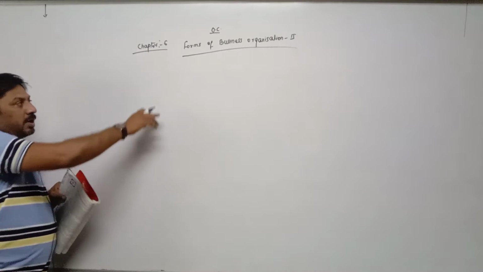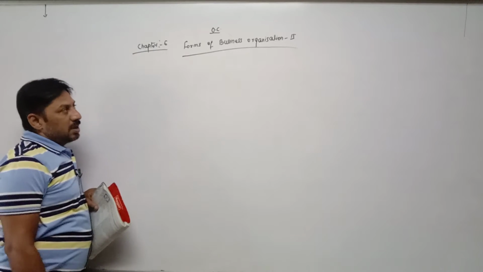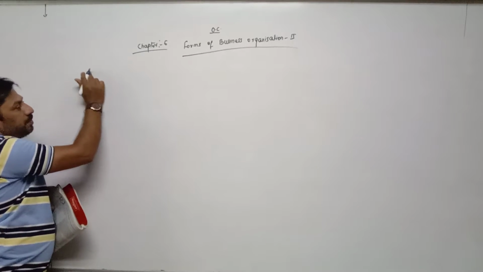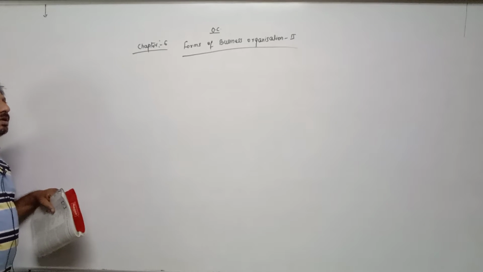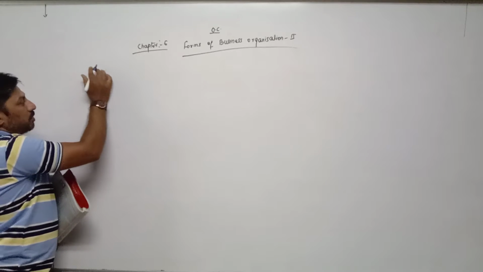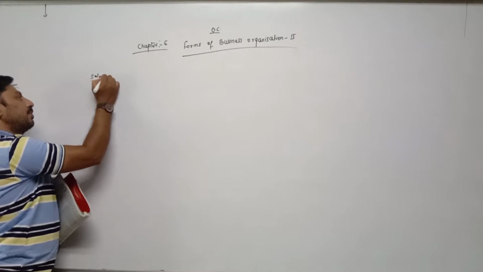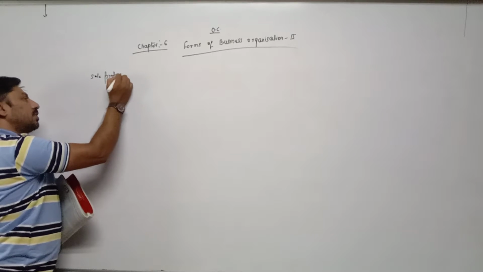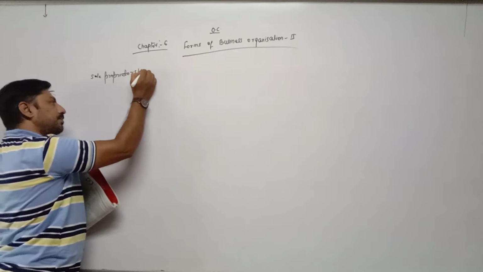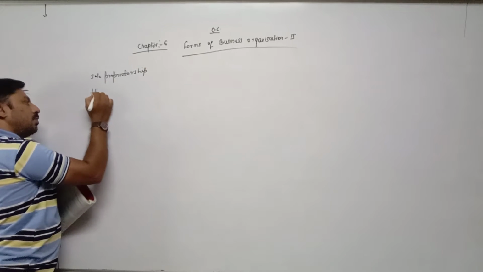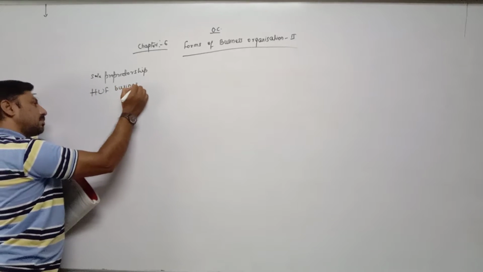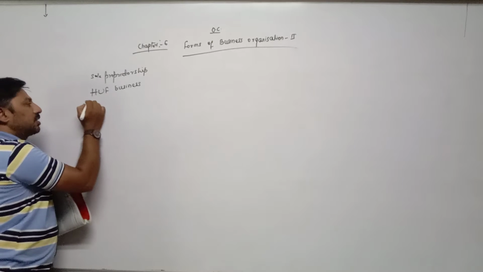Till now, we have already done that different types of business organizations are there. In the first part, we have done sole proprietorship, then Hindu undivided family, and the third one is partnership. In total, the forms of organization are: sole proprietorship, Hindu undivided family business, and the third one is partnership business.